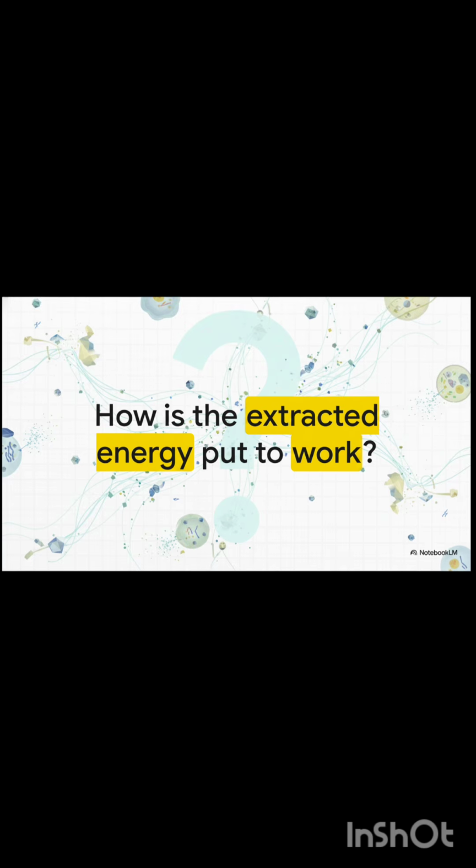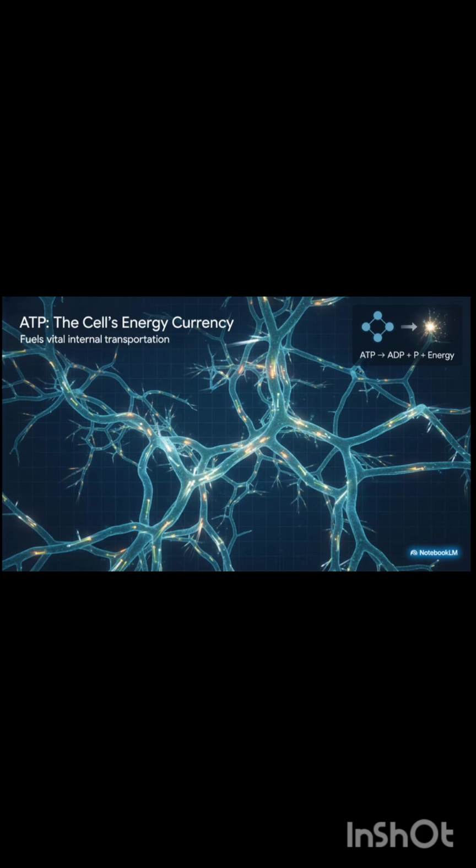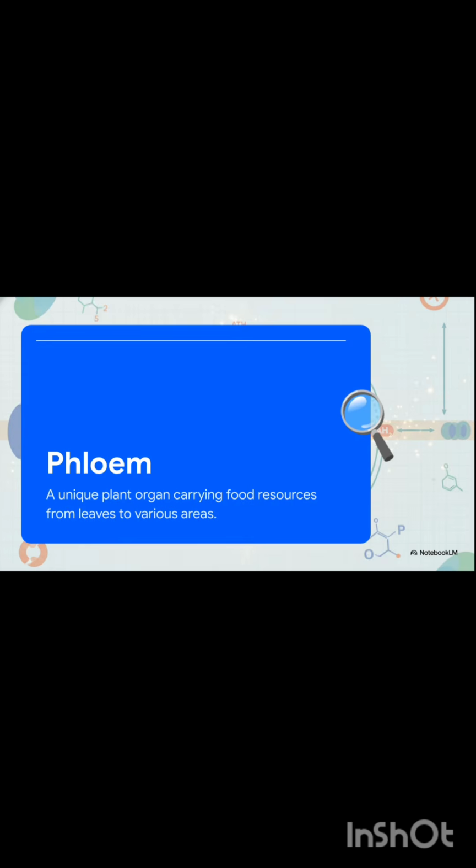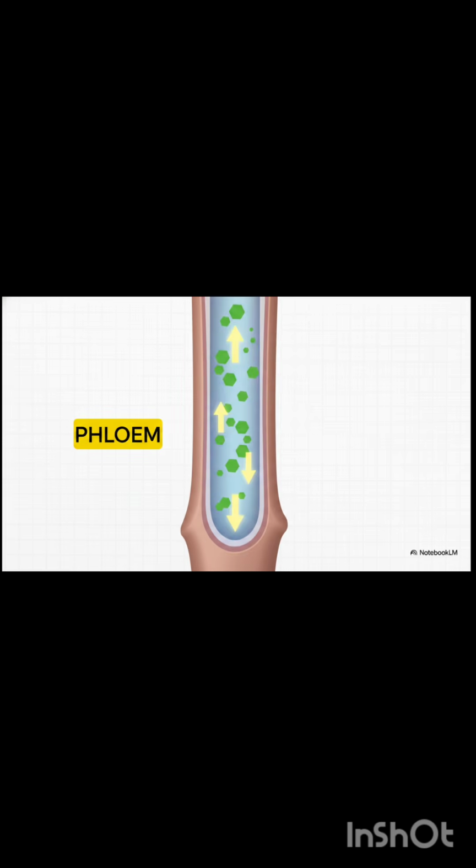So now that your cells have banked all this shiny ATP currency, how do they actually spend it? Well, this ATP energy currency is heavily spent on fueling crucial internal transportation networks. Take highly structured plants, for example. They have this amazing specialized conducting tissue called the phloem. Think of the phloem as a massive, two-way delivery highway, moving food from leaves to wherever it's needed.